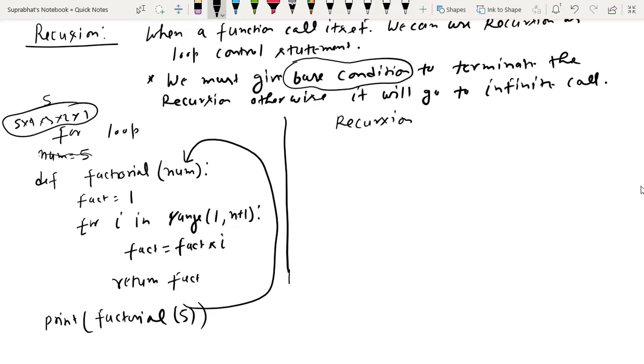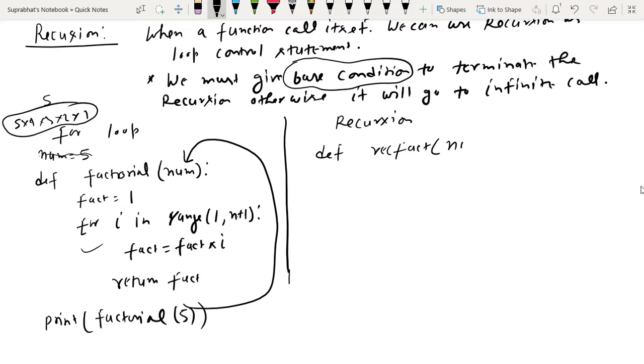But now I am not going to use that for loop, I will use recursion instead. So how will it be done? I am writing here def, suppose I give the function name recurse factorial. You can give any name; just because I have written rec here, it doesn't mean you have to write rec before it. You can take any name. Here I have written def rect fact.